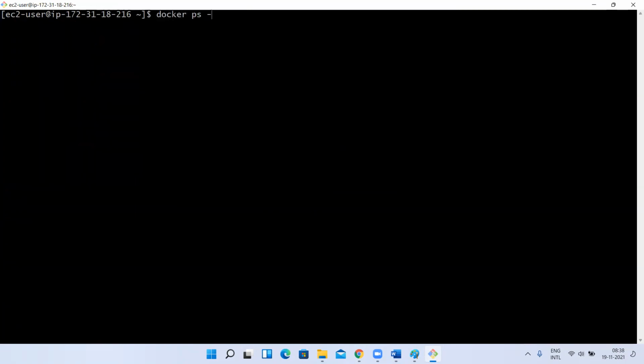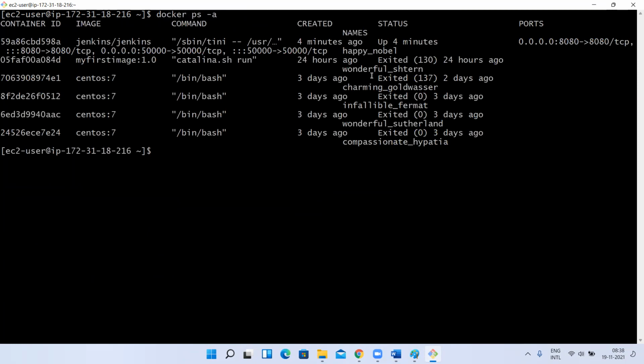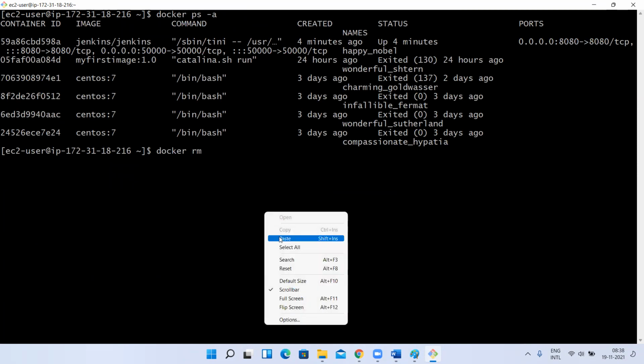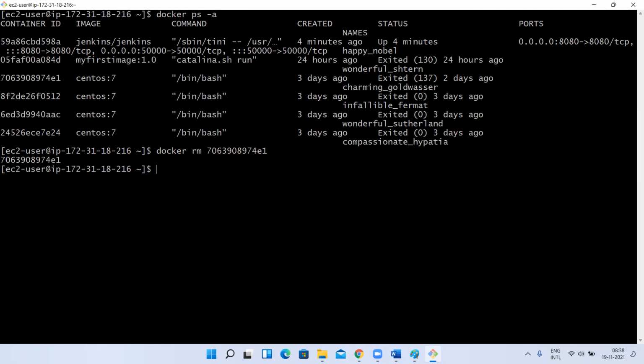Docker ps -a. If I run this, all the containers are in exited state, and only this one is in running state. So let me quickly remove this CentOS and other containers. Let's not keep any confusion for you. If there are so many containers, we'll get confused. So let me quickly remove these containers.